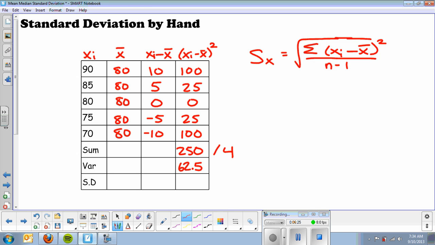Okay? Take the square root of that. All right? So I'm going to take the square root of 62.5. That is going to give me 7.91, which is my standard deviation. Okay? Now, again, if you needed to pause that at any time and go back and kind of try that, see where those came from, where the numbers came from.